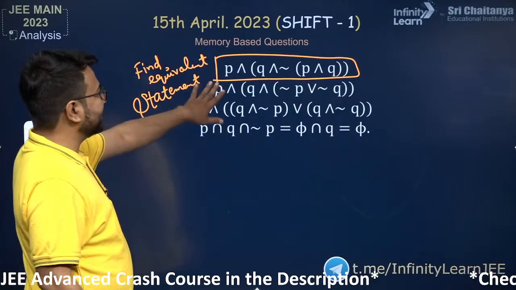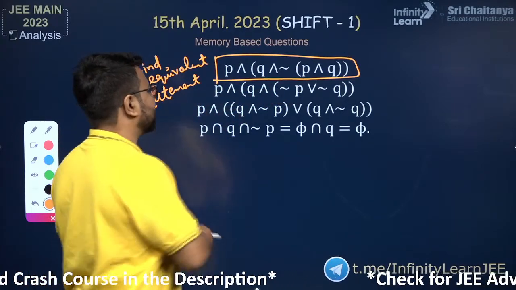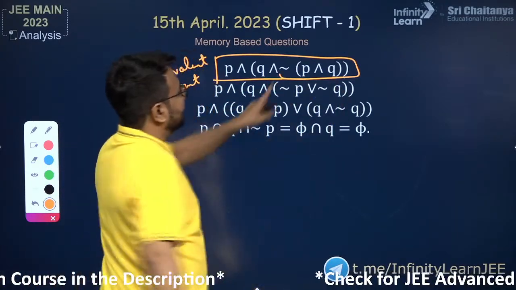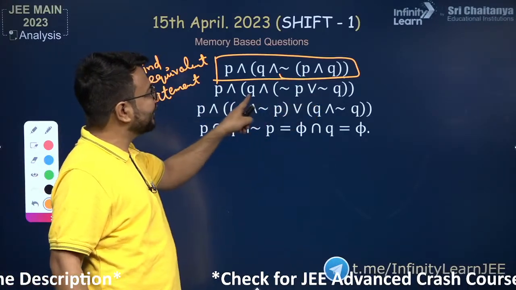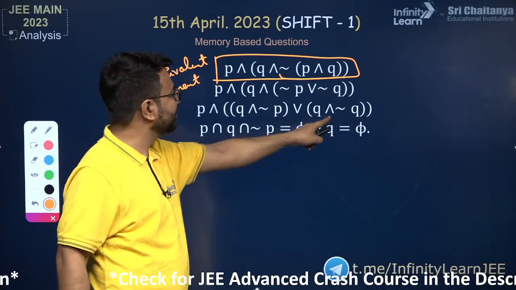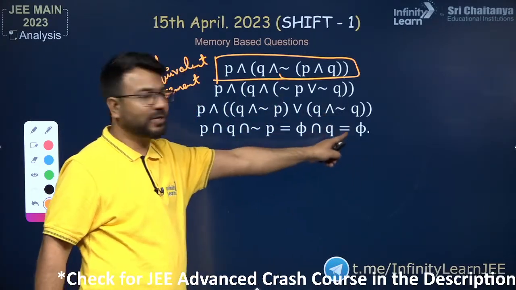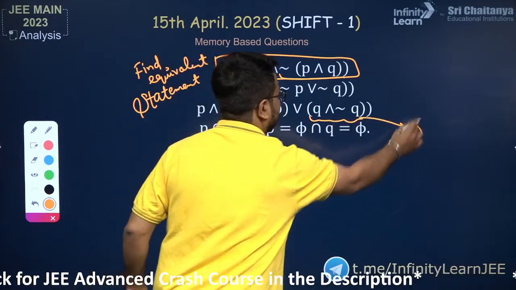So it is very easy. The negation of P and Q is given to you. First of all, I will apply De Morgan's law. On applying it, it will become negation P or negation Q. Then I will apply the distributive property: Q and negation P, Q and negation Q. And this Q and negation Q, we can observe, is an empty set.